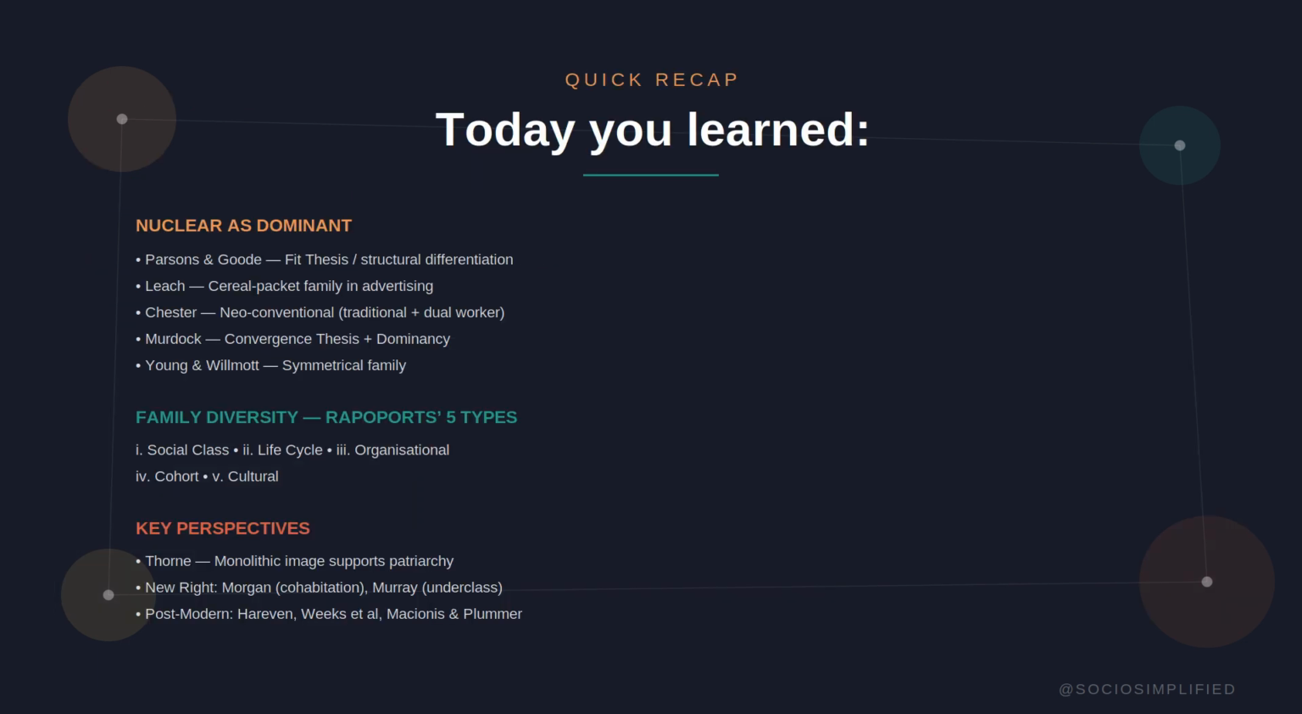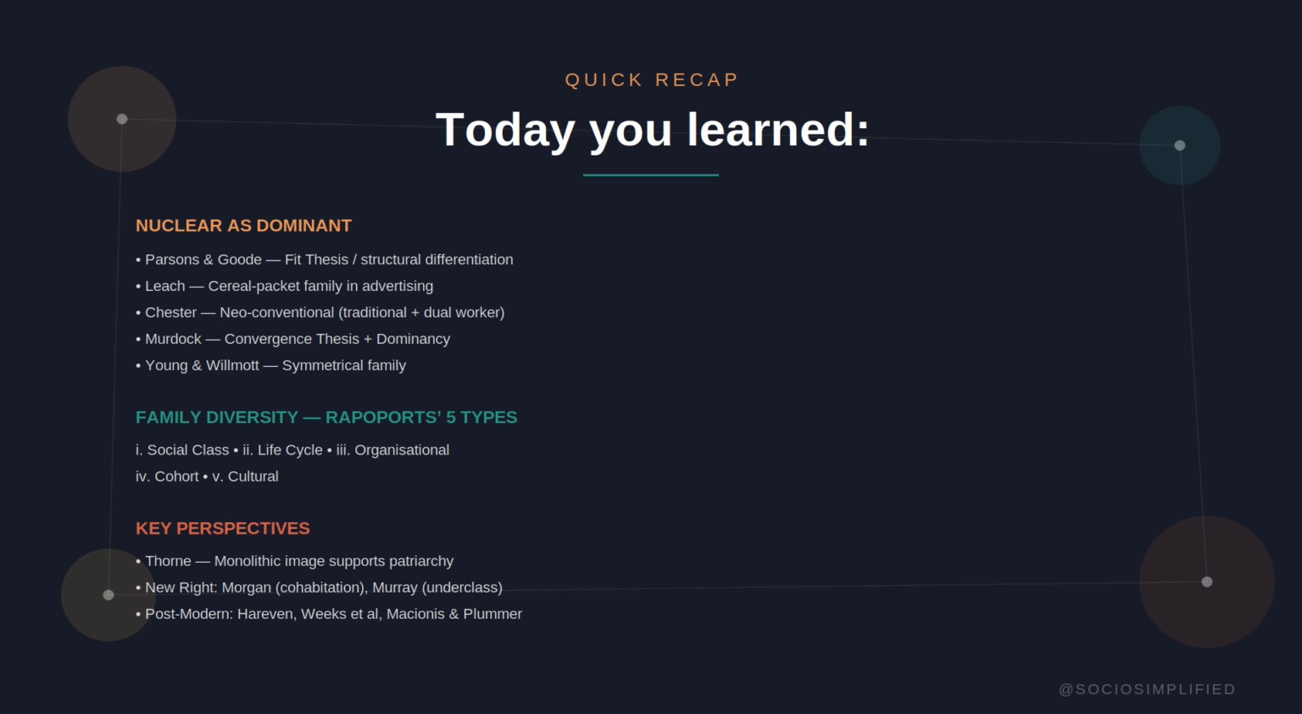Big topic today. Let's bring it all together. The case for nuclear dominance: Parsons and Goode, structural differentiation; Leach, the serial packet family in advertising; Chester, the neo-conventional forms, traditional and dual worker; Murdock, the convergence thesis, nuclear as universal; Young and Willmott, the symmetrical family. The case for family diversity now: the Rapoports' 5 types: social class, life cycle, organizational, cohort, and cultural.